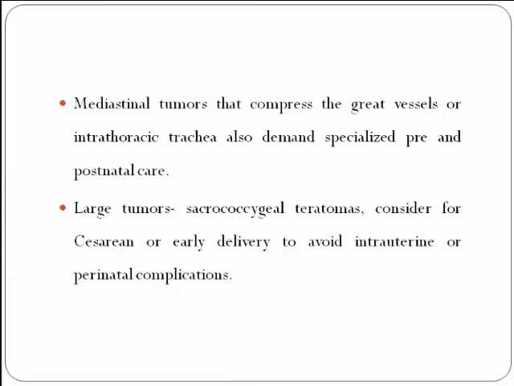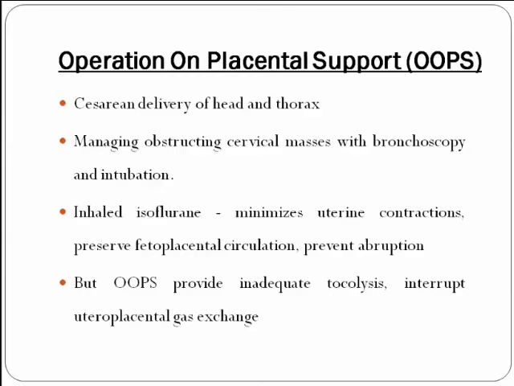The mediastinal tumors that compress the great vessels or the intrathoracic trachea also demand specialized pre and postnatal care. The large tumors like sacrococcygeal teratoma, they consider for cesarean section or early delivery to avoid intrauterine or perinatal complications.